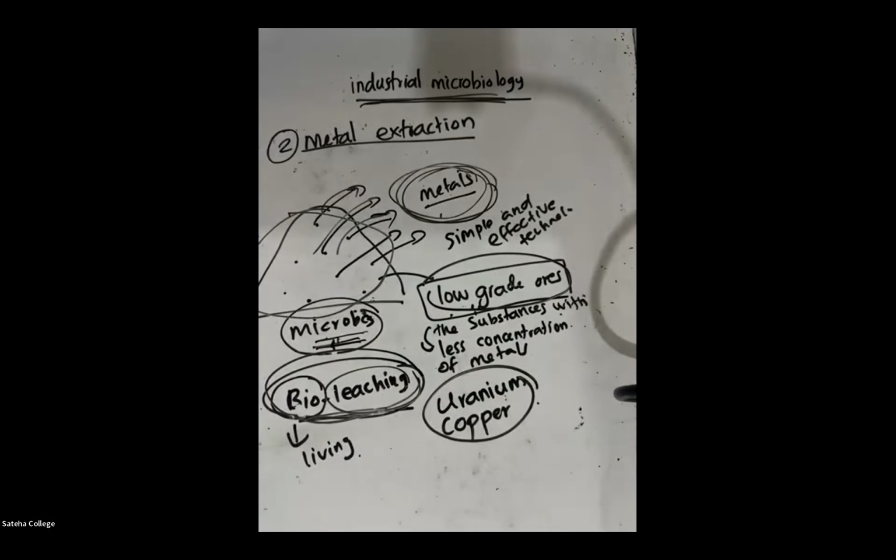So what are the two metals extracted by using bioleaching? Uranium and copper.